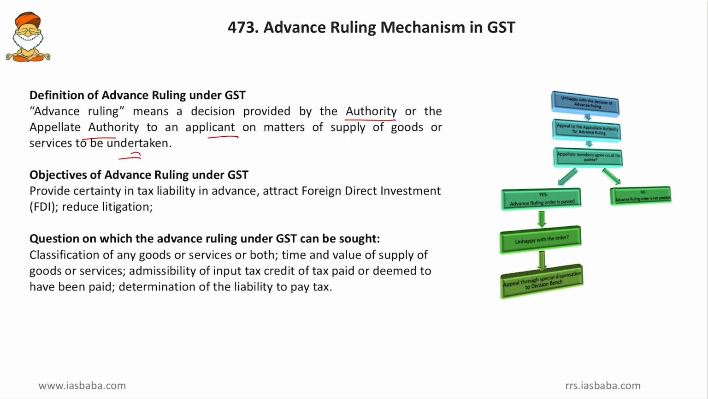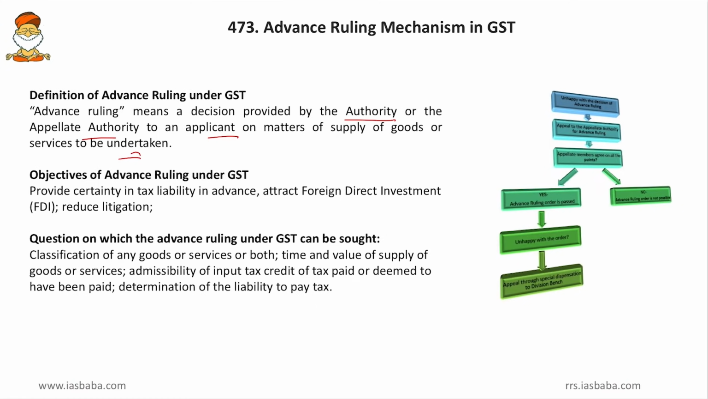So this is something, an advance ruling, that is, before the crime is committed, you are going to give the judgment, or in other words, you are taking the permission. In simple words, if you are going to transfer goods or services, you will go to this advance ruling authority and ask what should be my valuation, what should be my estimated tax, whether mine is